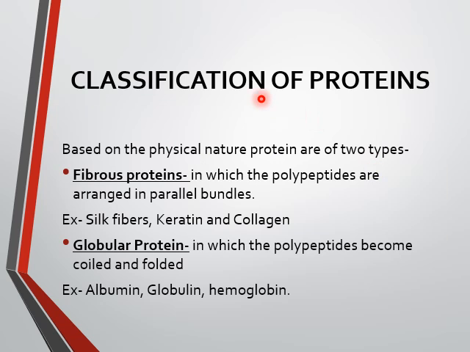Next comes the classification of proteins. Based upon the physical nature, the proteins are of two types. Fibrous, in which the polypeptides are arranged in parallel bundles. Examples are keratin, collagen, and silk fibers. So they are present in fiber form, in linear forms. Globular protein, in which the polypeptide becomes coiled and folded, for example albumin, globulin and hemoglobin.